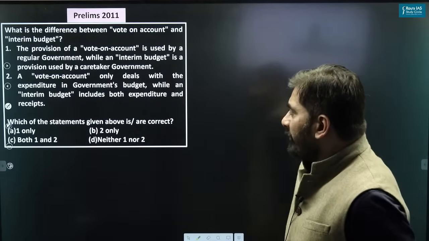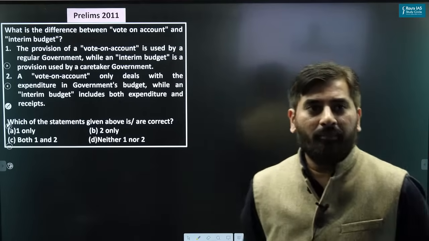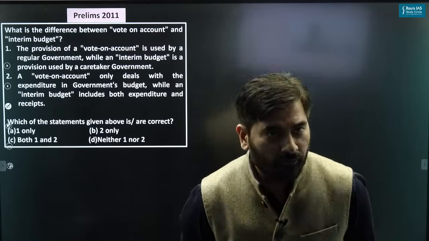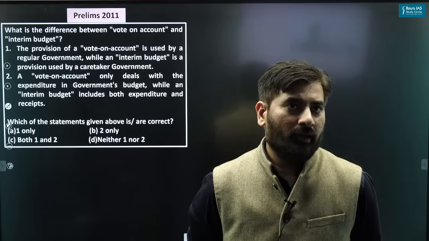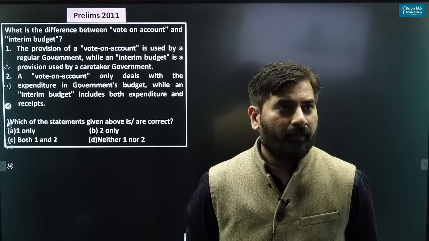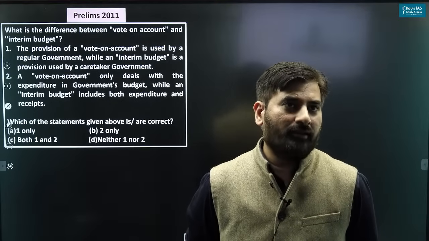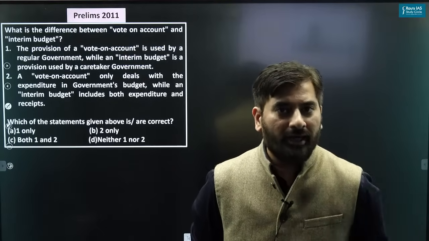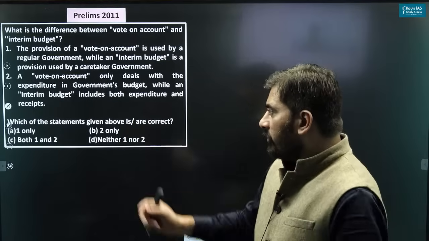What is the difference between vote on account and interim budget? All of you, please have a look at the question. Read the question carefully and please respond with the answer in the chat box. I just want to see your answer in the chat box. Just go to the question.